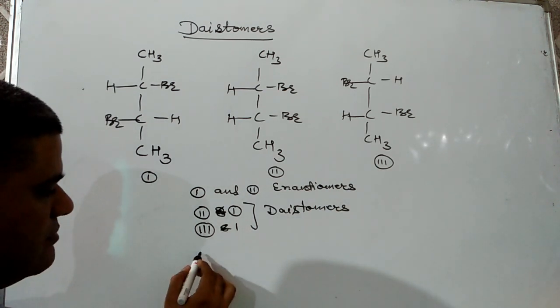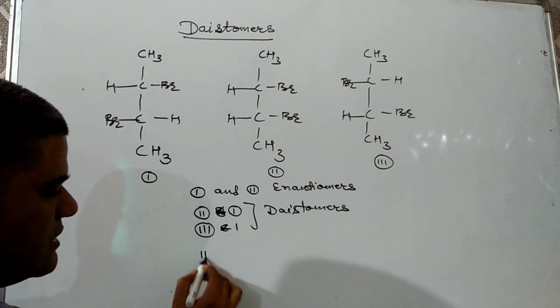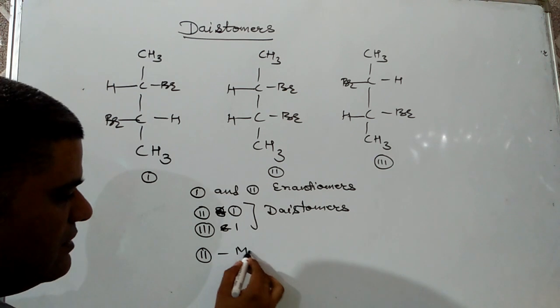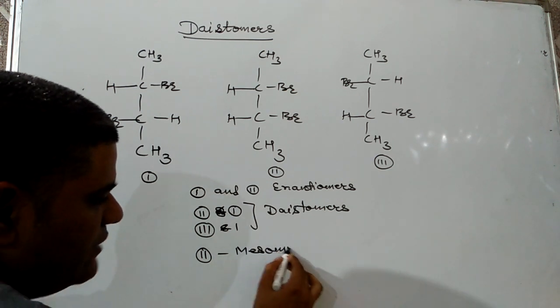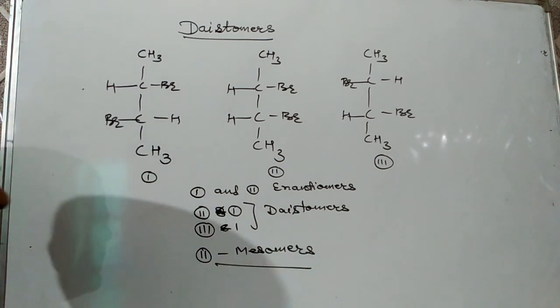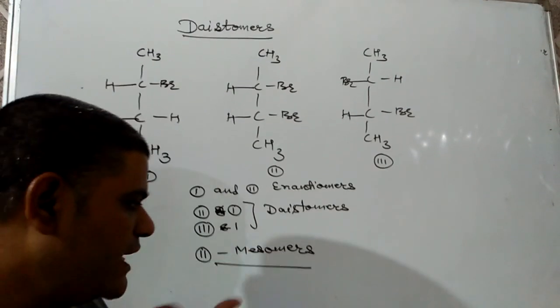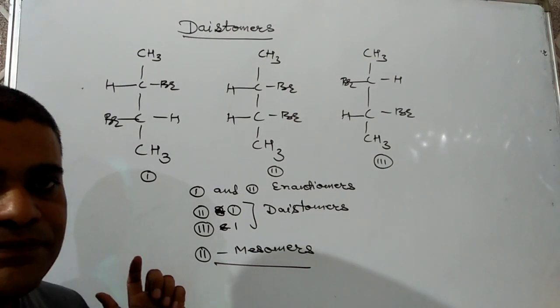And the second one is the meso isomer. I hope you understand the concept of enantiomer, diastereomer and meso isomer.